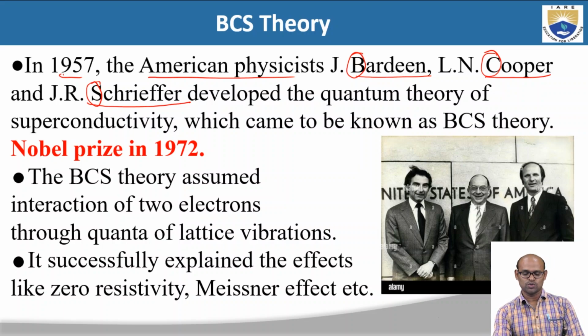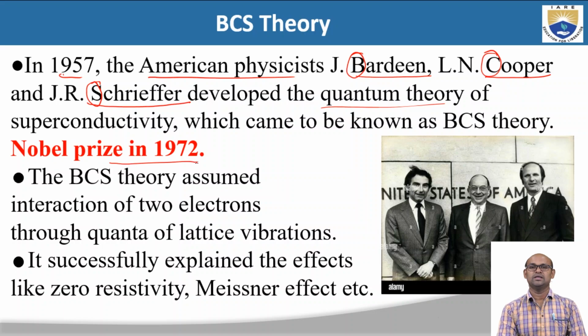This is the first quantum theory developed to understand the zero resistivity in superconductivity. For this work, these three American scientists were awarded the Nobel Prize, which they shared, in 1972.